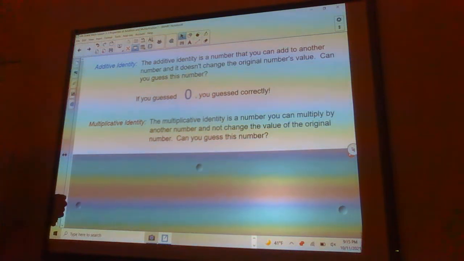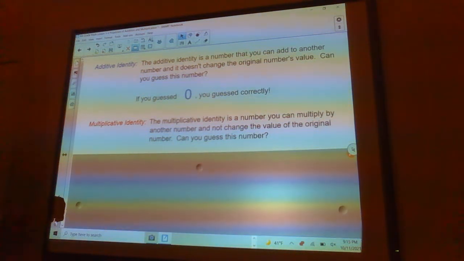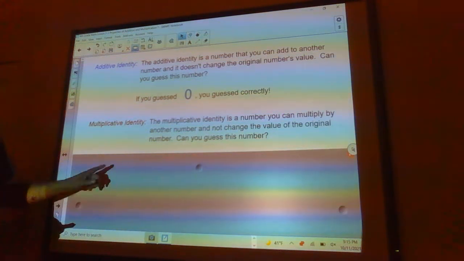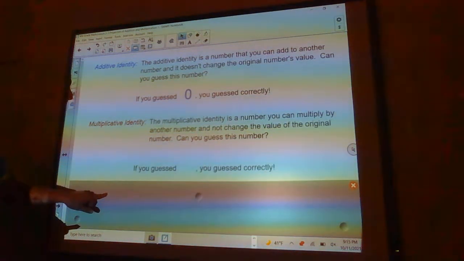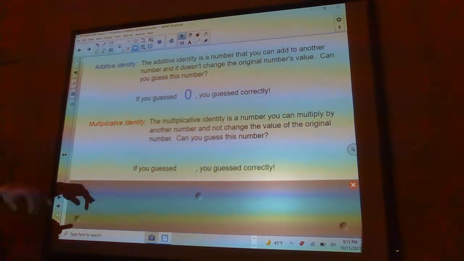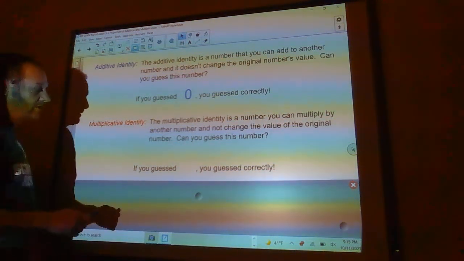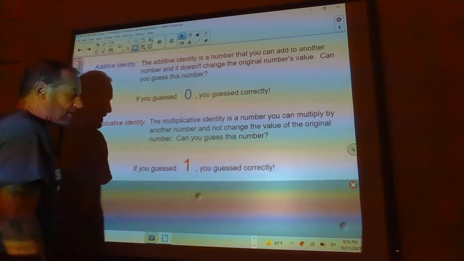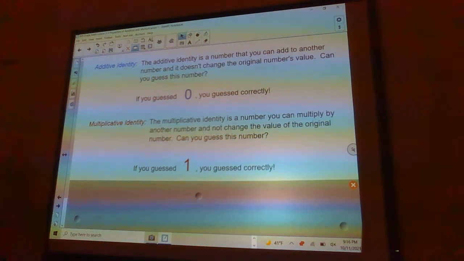Now, the multiplicative identity is a number you can multiply by another number and not change the value of the original number. Can you guess that one? Take a second. See if you can figure it out. Okay, if you guessed 1, you guessed correctly, because 1 times any number is just that number.